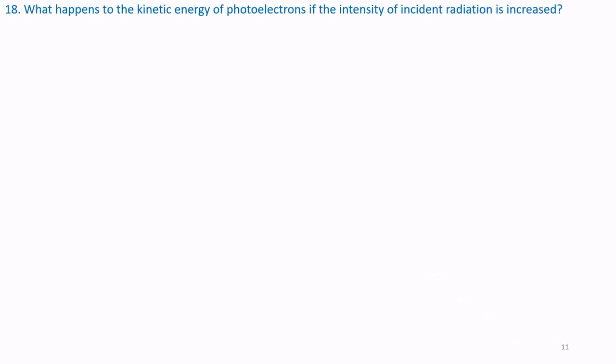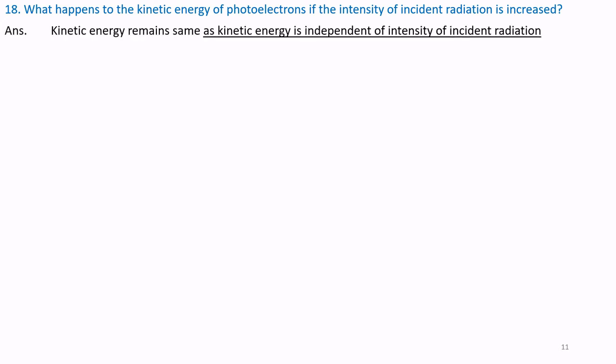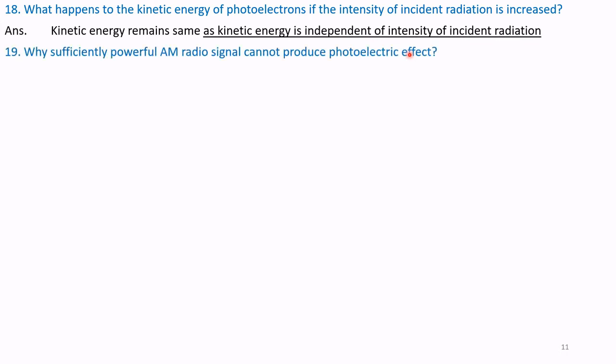Question number 18. What happens to the kinetic energy of photoelectrons if the intensity of incident radiation is increased? Kinetic energy remains the same as kinetic energy is independent of intensity of incident radiation. Question number 19.